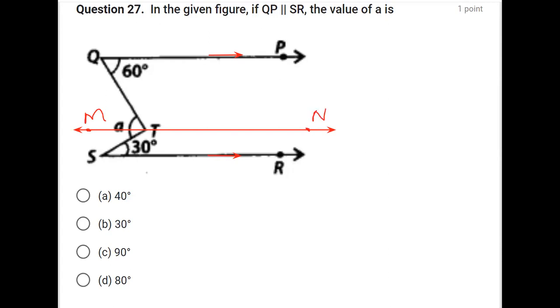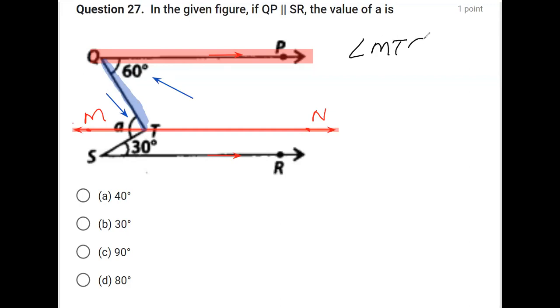Now let's see. Consider only these two lines, and take this as the transversal. Taking this as the transversal, we can see that these are forming alternate interior angles, and alternate interior angles are equal if the lines are parallel. So I'm taking this angle MPQ will be equal to 60 degrees, as alternate interior angles are equal.